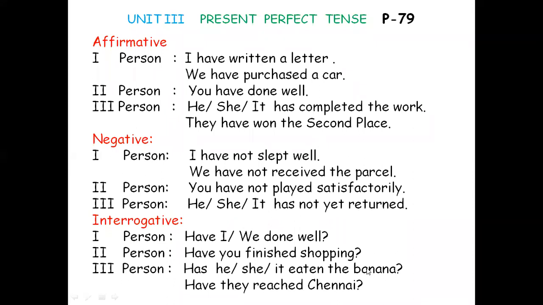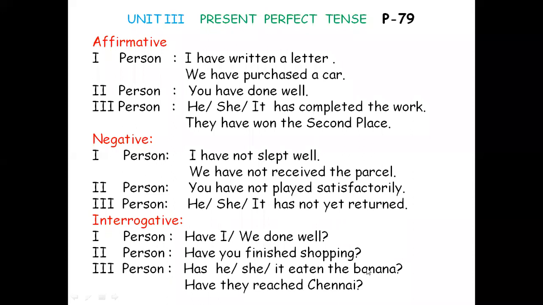That is negative. I have not slept well. We have not received the parcel. You have played satisfactorily. You have not played satisfactorily. He has returned. He has just returned. He has not yet returned. She has not yet returned. It has not yet returned, etc.